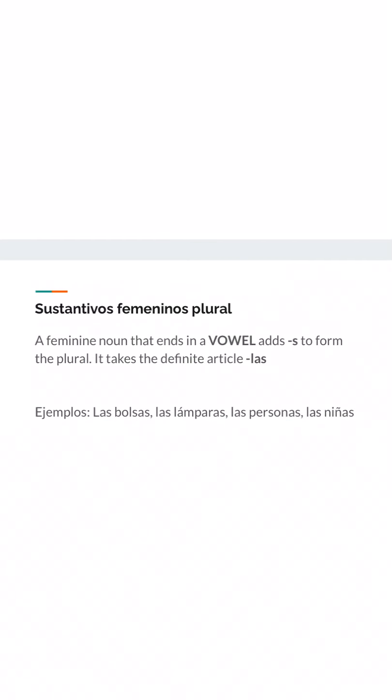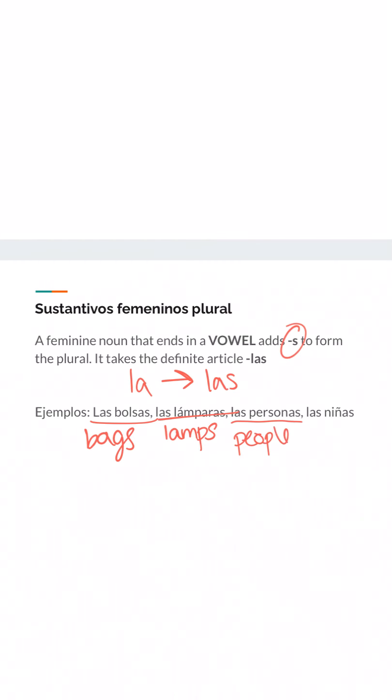Great. All right, and that, my friends, takes us into our feminine plural nouns. So it tells us the same rules actually as the masculine, in that if it ends in a vowel, you simply add s to form the plural. And instead of it taking the singular article la, that simply becomes las. So here we go. Las bolsas, which means bags. Las lámparas, which is a pretty close cognate for lamps. Las personas, or people. Y las niñas, which are girls.